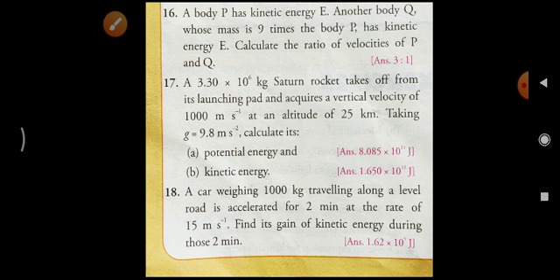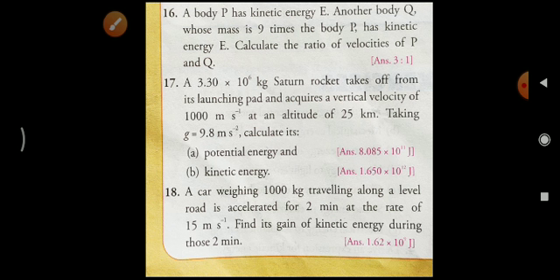Taking g is equal to 9.8 meter per second square, calculate its potential energy and kinetic energy. So this one is also a simple one, all the given things are present. So first you have to check whether all the physical quantities are given in the SI system or in another system also. If it is not given in SI system, then it is better to convert that one to SI system.